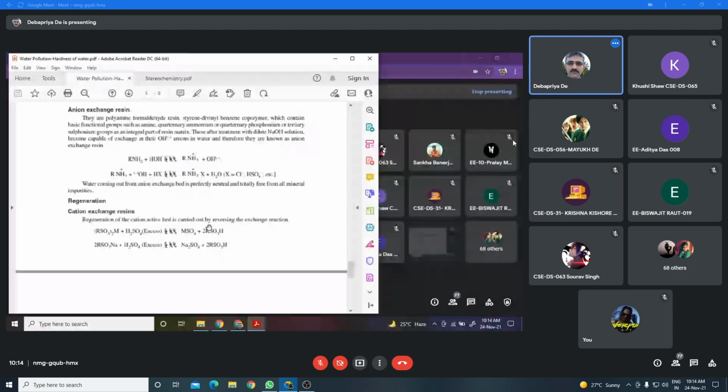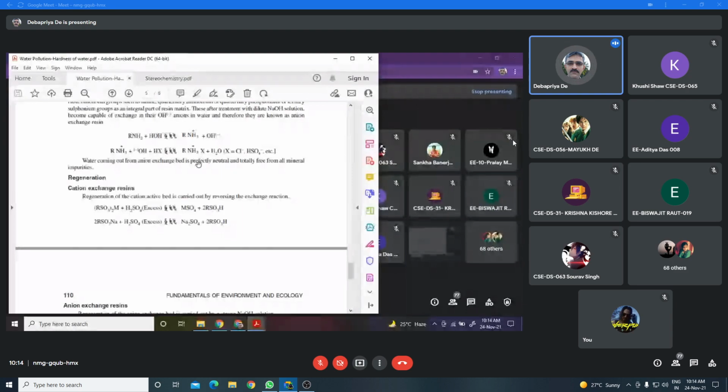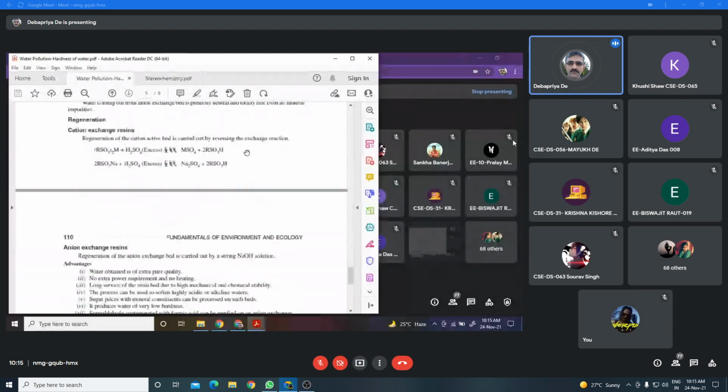In the same way, the anion exchange bed can be regenerated when it is treated with strong sodium hydroxide solution. When the anion exchange bed, where all the OH- is exchanged by the anions which are responsible for hardness of water, is treated with strong sodium hydroxide solution, then the exchange of X- with the OH- will take place, and again the anion exchange bed is regenerated.